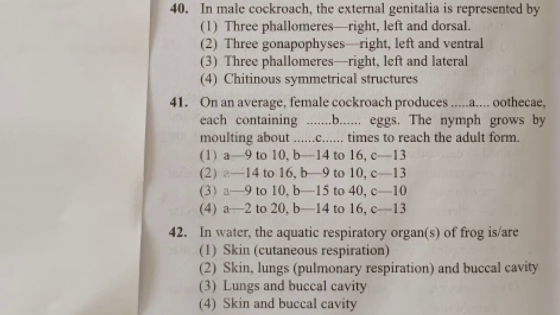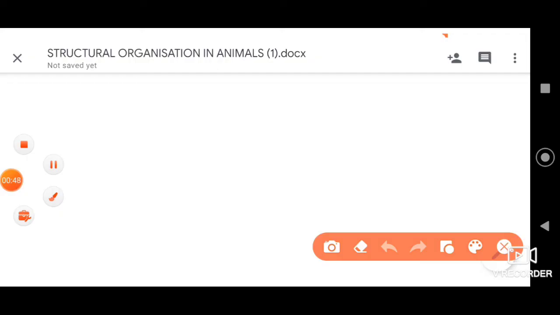And the nymph grows by molting, all right. Molting means here shedding of skin, all right. So it sheds the skin. So nymph grows by molting. About how many times it has to molt to form an adult, okay, cockroach. So let me tell you, see, on an average the female cockroach produces 9 to 10 oothecae, all right.